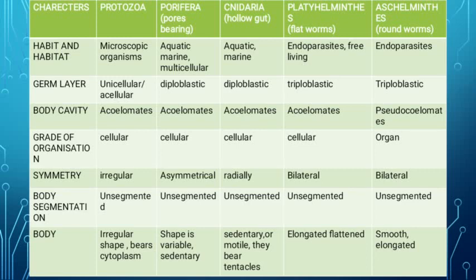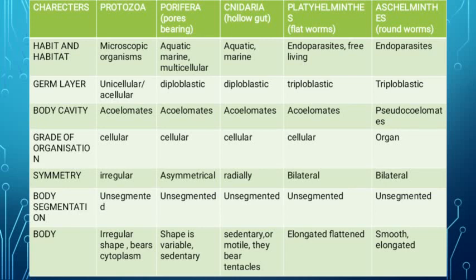Then germ layer: porifera has diploblastic germ layer, means they have only endoderm and ectoderm. Body cavity is still acoelomates, okay. Grade of organization, cellular. Then symmetry, asymmetrical. Body segmentation is unsegmented. Then body shape is variable, okay. Shape depends upon the organism, so shape is variable. And these are sedentary. Sedentary means what? Located at only one place, they cannot move from one place to another, so these are sedentary organisms.